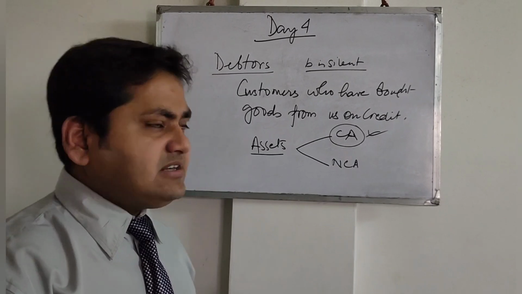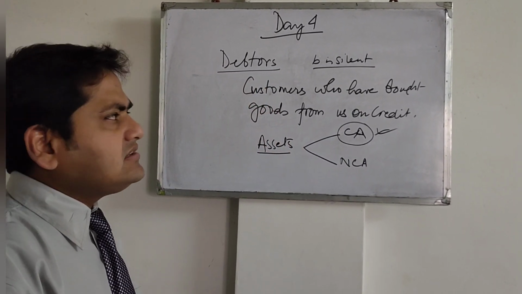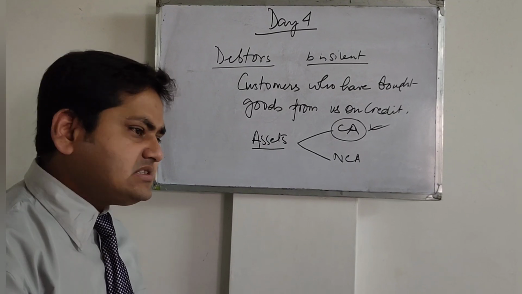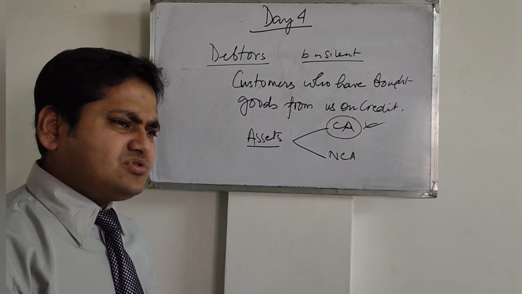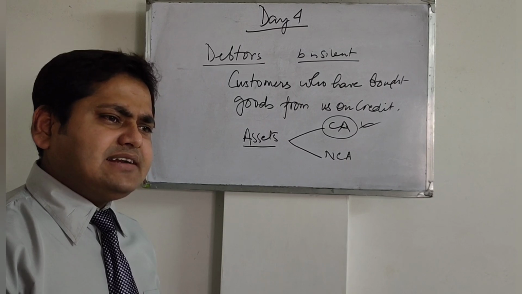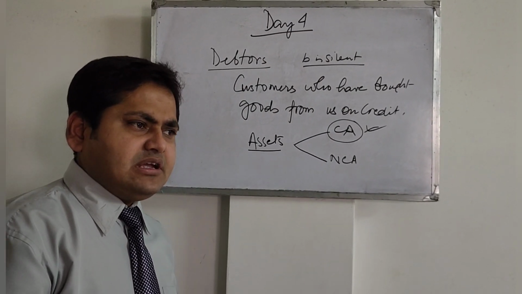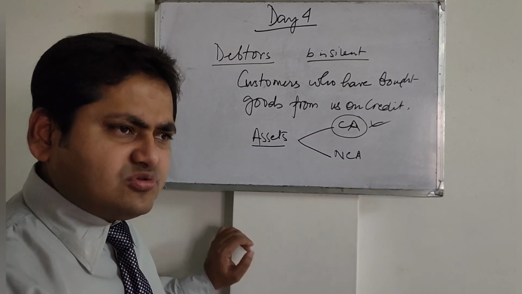So I'll repeat, customers who have bought goods from us on credit are called our debtors. It is not always necessary that debtors will be a person who has bought goods from us on credit. Debt can be in any way by which we are supposed to receive money.